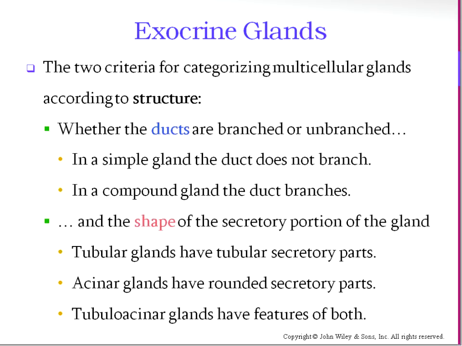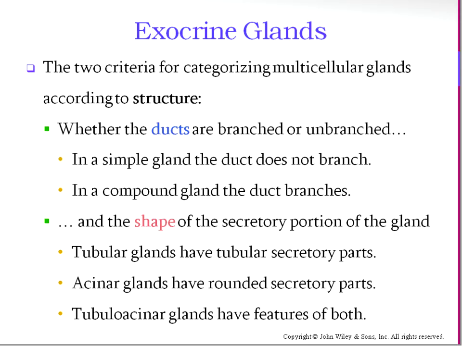So the way we're going to categorize glands are two different ways. One is how they're structured, and the second is how they do their secreting. So the exocrine glands are either simple or compound, and that is whether or not the ducts are branched. In a simple gland, the duct doesn't branch. In compound glands, the duct does branch. Then the second part of the categorization is the shape of the secretory portion. So the secretory portion means the part that does the secreting, basically the non-duct part.